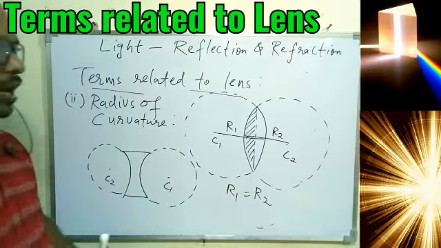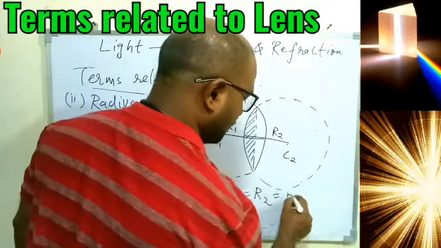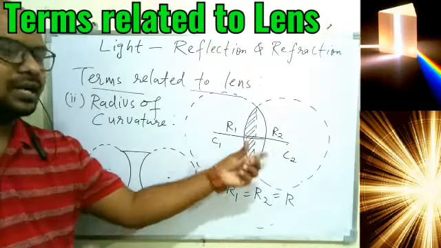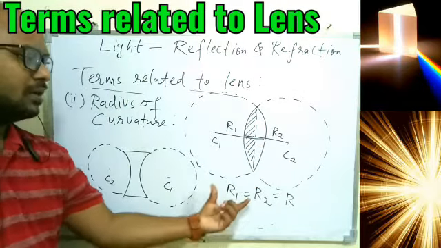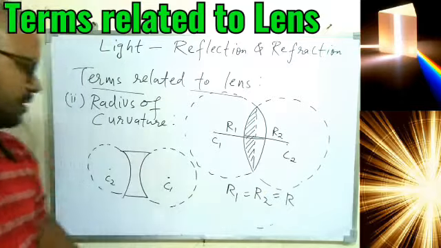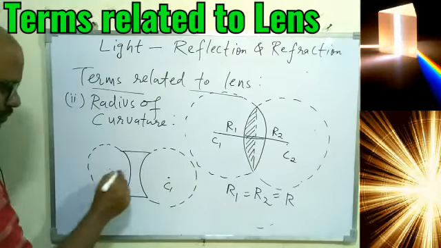So radius R1, R2 will be taken as R. So always remember the lens will have two different radii of curvature also, but these two radii will be equal. So that we will take as common R. Same thing for this also.